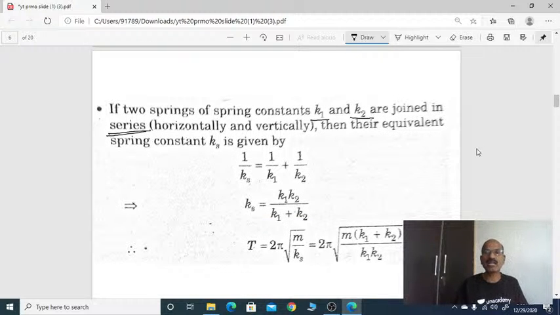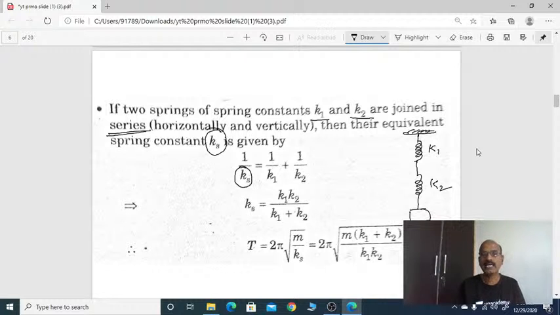Two springs of spring constants k1 and k2 are joined in series. So you can see two springs whose spring constants are k1 and k2 connected in series. Then what is the effective spring constant of the two springs connected in series? It will be 1 by k effective in series equals 1 by k1 plus 1 by k2. That we can write as k1 k2 by k1 plus k2.